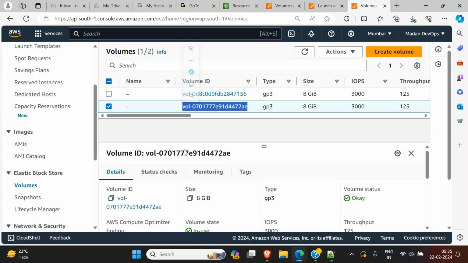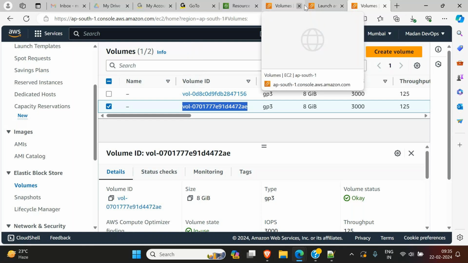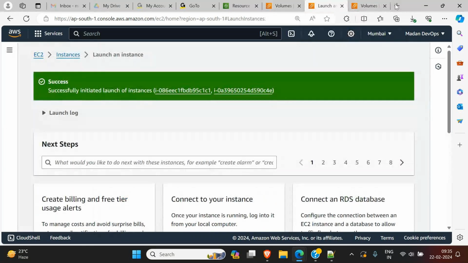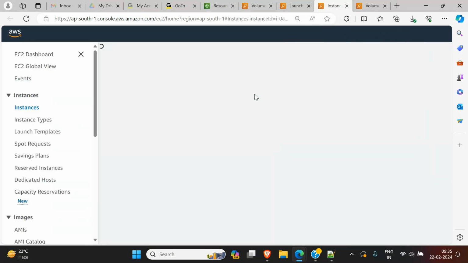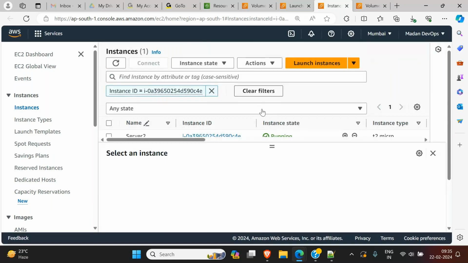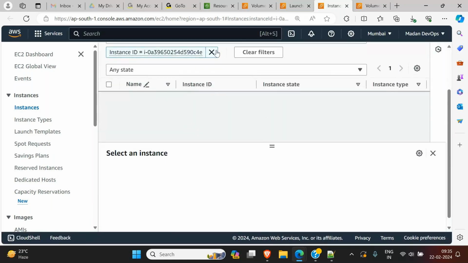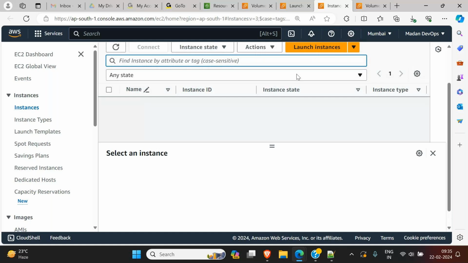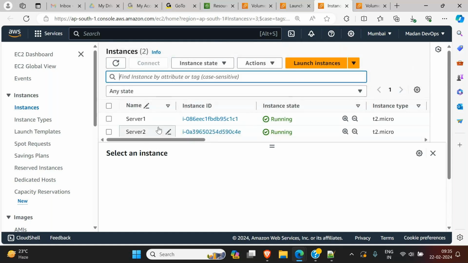But if you are planning to terminate the instance, then the volume is also deleted, right? So if your plan is to terminate the instance, then better while creating the instance itself, choose the option to not terminate the volume when that instance is terminated. That option you have to select. I've shown you that in one of our sessions.